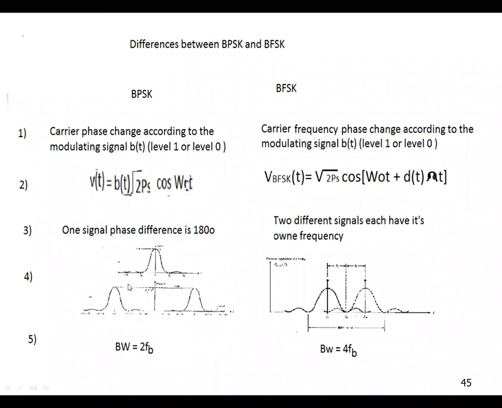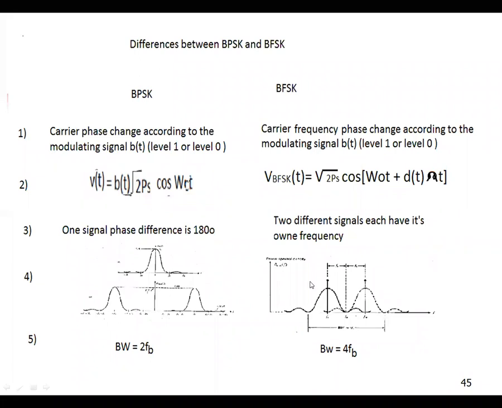Okay, now this is spectral components. The spectrum: this is one of the spectra generated. So this is the positive side and negative side. Here the same signal on the positive side has two signals. One is the high frequency signal and another is the low frequency signal. So the bandwidth is 2FB for BPSK. Here the bandwidth is 4FB. Bandwidth is 4FB. Okay.